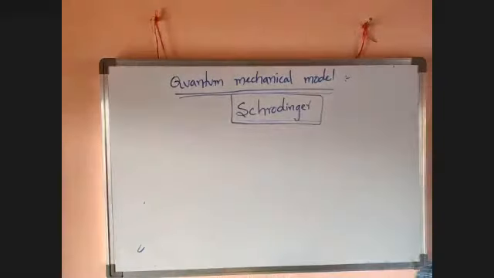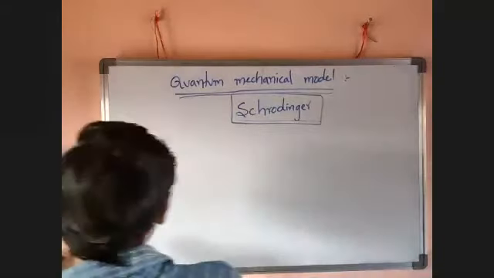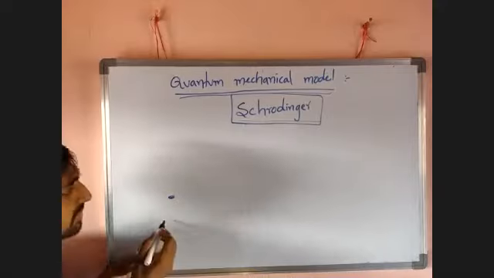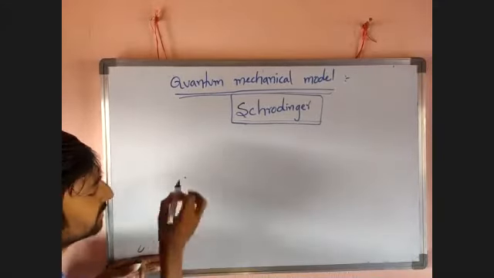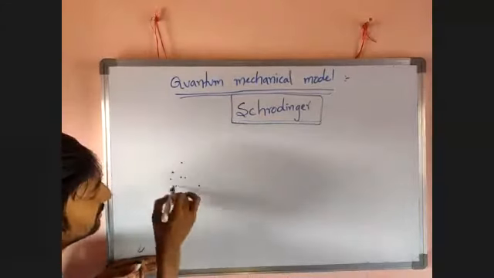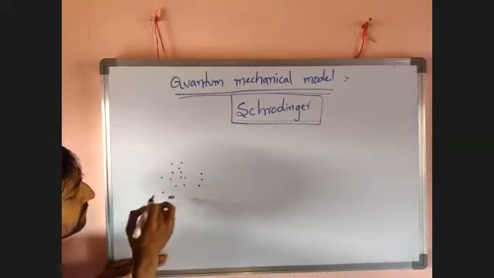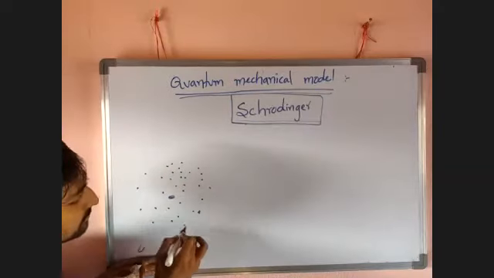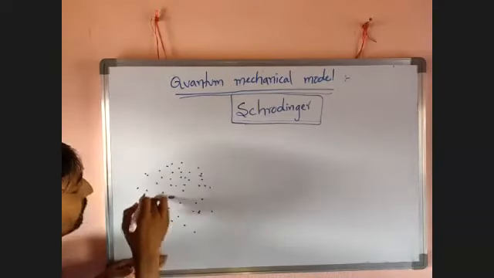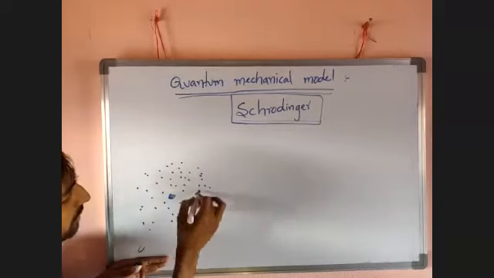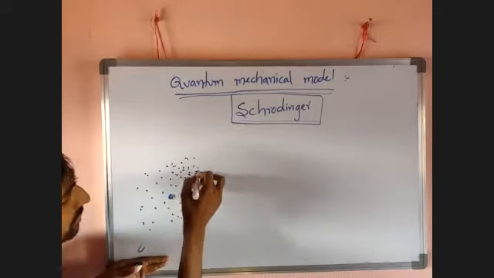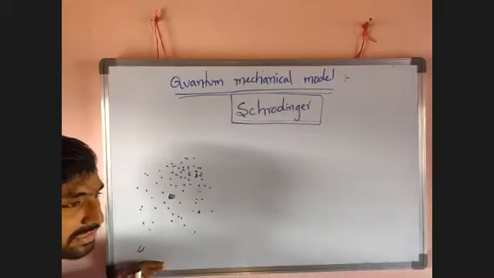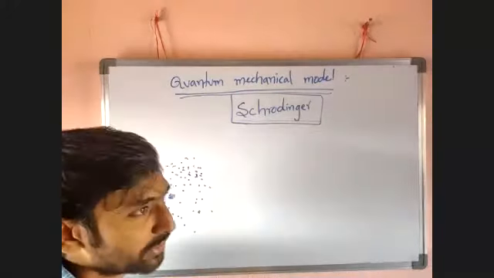For example, if the electron revolves around the nucleus this way, it may be here, there, like this. You put dots around the nucleus, like this. Then, a very important point: he gave a slightly important definition.